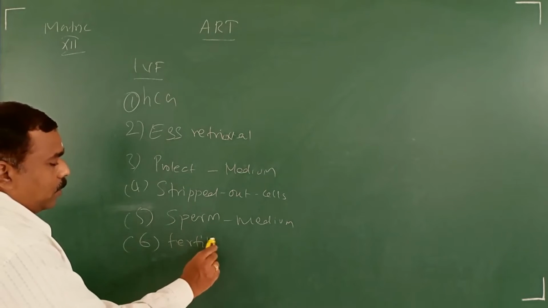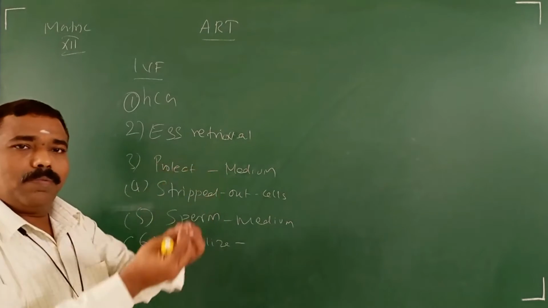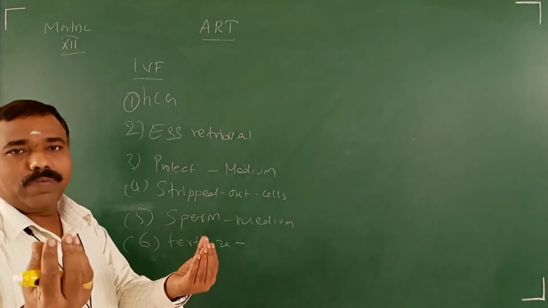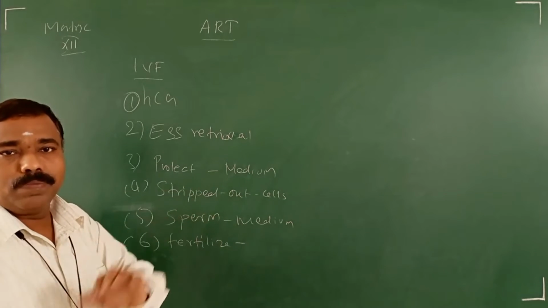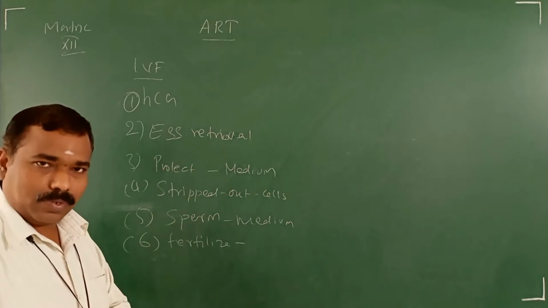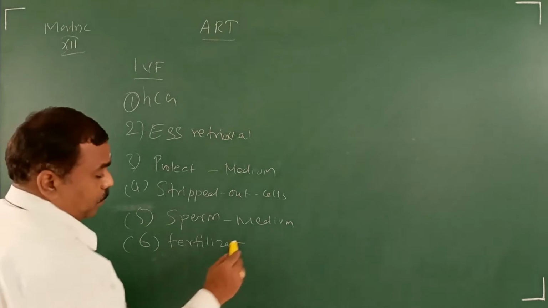Now what they will do is fertilize: they just mix the media. One test tube has the egg, another test tube has the sperm, and they mix it into another medium. So what happens, the fertilization occurs in a test tube.